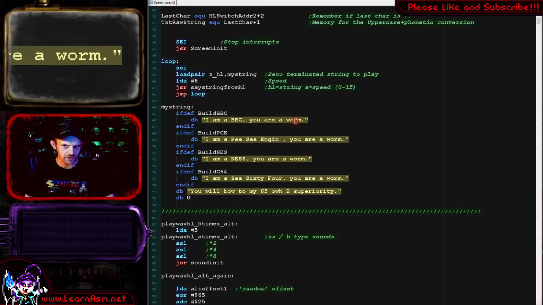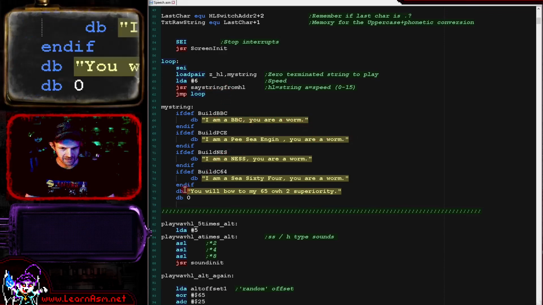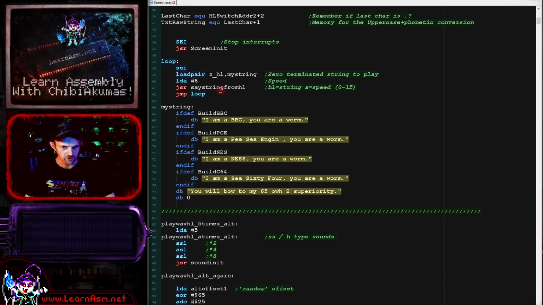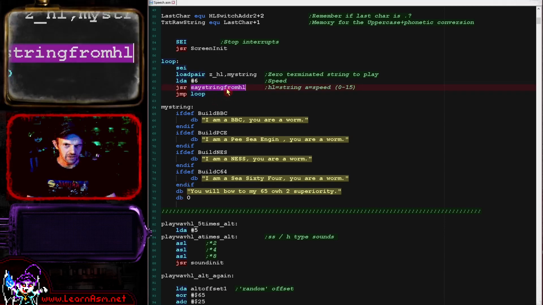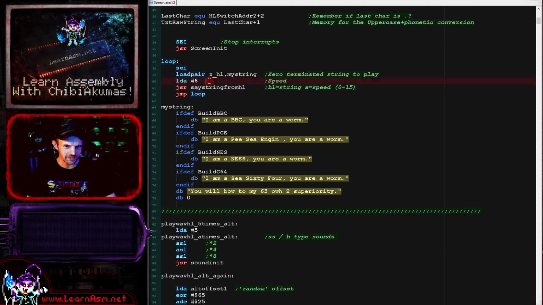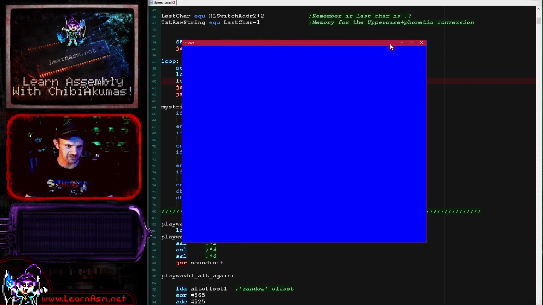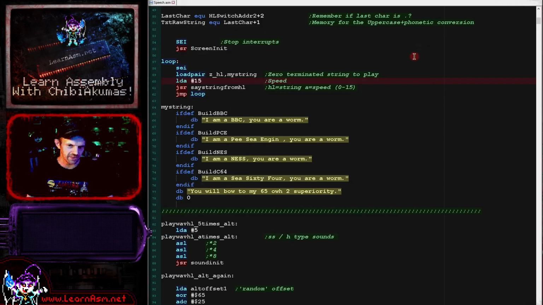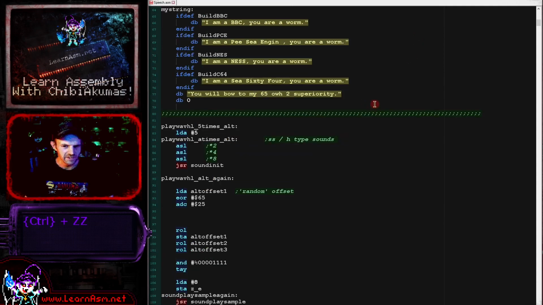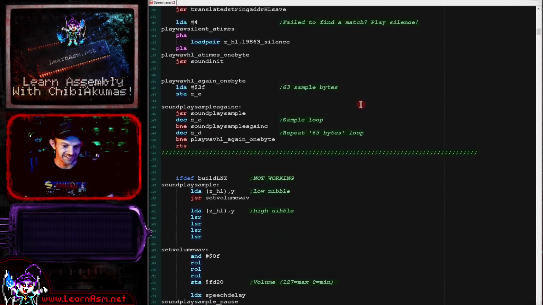Our initial string is in normal text and it is 0 terminated. So let us take a look at this routine. The other thing we're passing is a number here. This is actually the speech speed. If I change this to 15 and I run this again, you can hear the pitch is much higher there, and it also plays faster. So that is what happens if we play with that. 15's a bit high. That's basically the highest it will go.